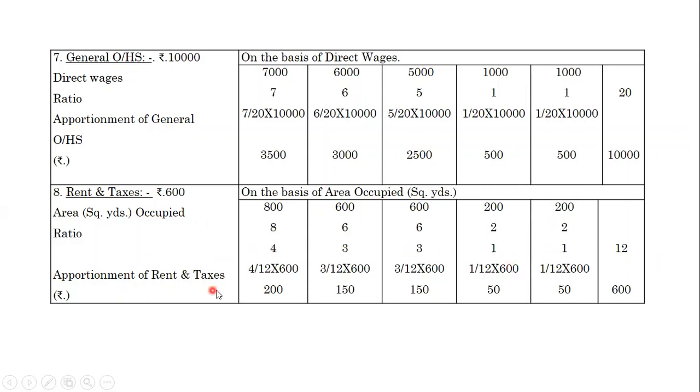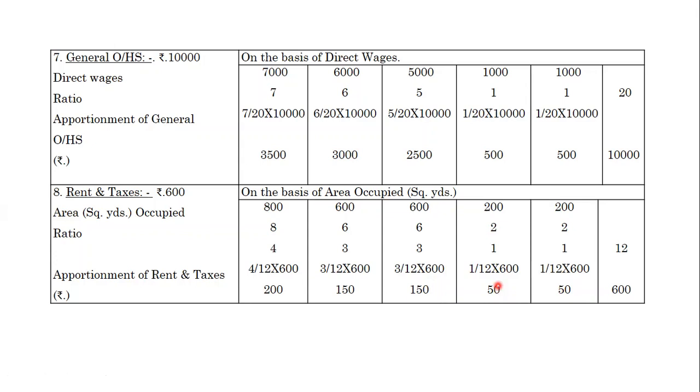Then apportionment of rent and rates here. We are using the ratio and calculating the expenses for the various departments. 4 divided by 12 into 600 is 200. 3 divided by 12 into 600 is 150. 3 divided by 12 into 600 is 150. Then 1 divided by 12 into 600 is 50. Same, 1 divided by 12 into 600 will get 50.